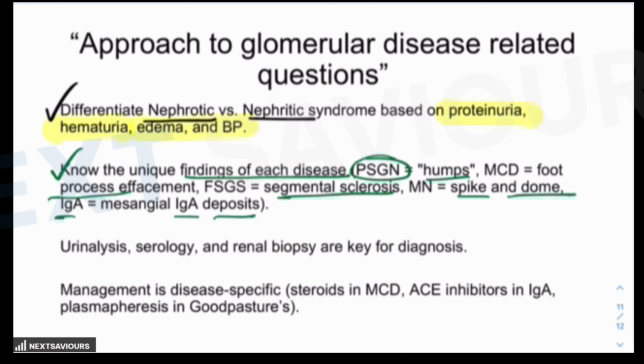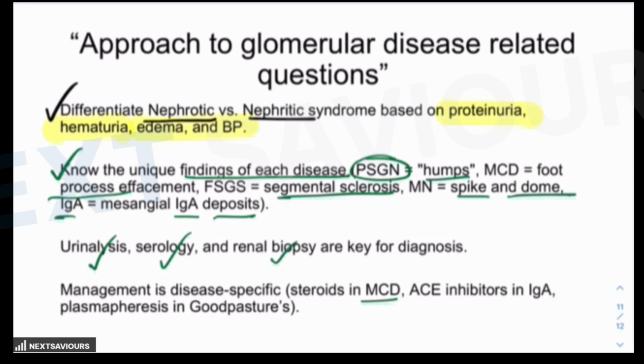This is not new. Urine analysis will always be provided to you. Serology and renal biopsy are the key findings to make you reach the answer. And management is disease specific: prednisolone or steroids in case of MCD, ACE inhibitors in case of IgA, plasmapheresis in case of Goodpasture syndrome.